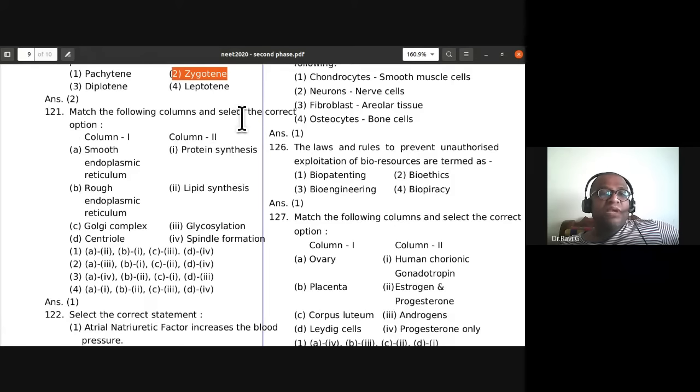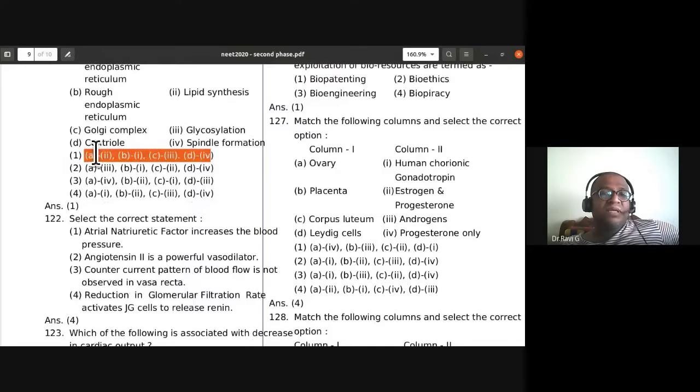Match the following columns and select the correct option. Smooth endoplasmic reticulum, lipid synthesis. Rough endoplasmic reticulum, protein synthesis. So A2, B1, only one option is there, the first one. So you can identify the remaining from this. Golgi complex, so it is glycosylation. Centriole, it is involved in spindle formation. So C3, D4. So this is the correct option.